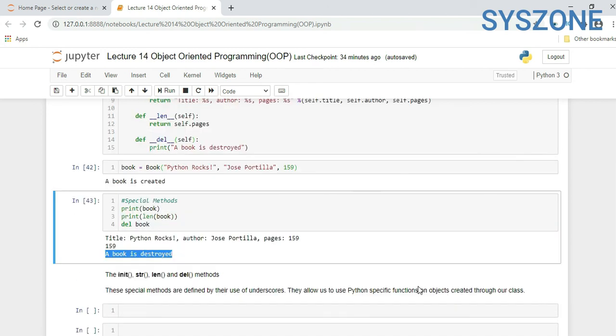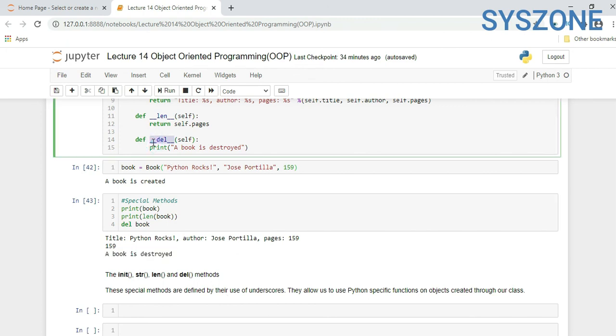There are some built-in methods also, functions like init, str, len and del. These special methods are defined by their use of underscores. So if you want to use one, you have to write it like __del__. They allow us to use Python-specific functions on objects created through our class.